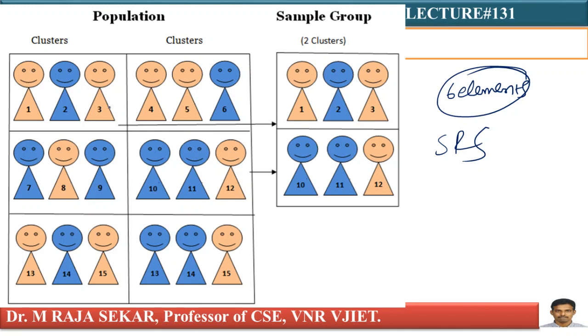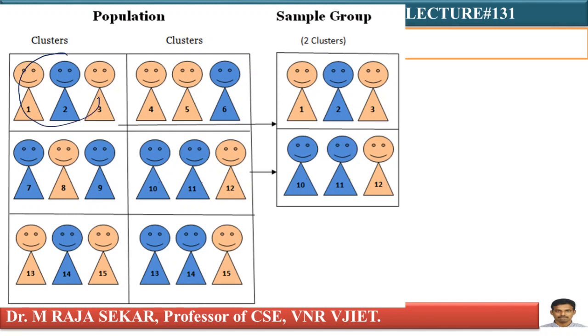From the first group of clusters, we are selecting 1, 2, 3. From the second group of clusters, I am selecting 10, 11. How am I doing it? Just applying the SRS principle. We already discussed what is SRS. Now you can differentiate here.